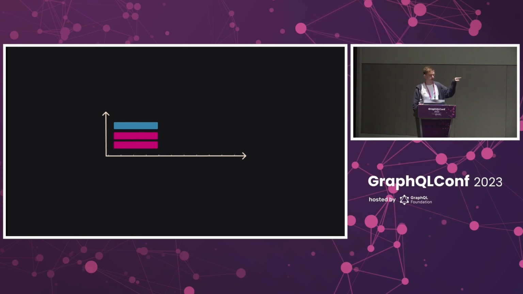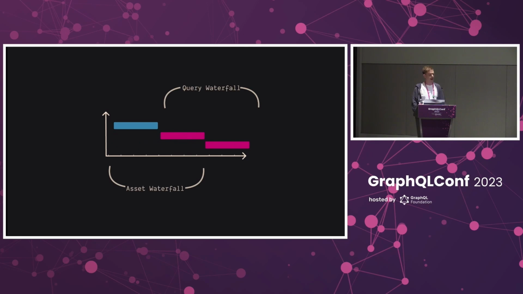But pulling that off requires that your application not only understand the data requirements for all your pages, but also be tightly integrated to your bundler to know how things are going to get split up and how things need to be composed back together to create that final version. Wiring that up manually is pretty tricky, and so it's usually just pushed off for a problem for tomorrow. But frameworks like Houdini are perfectly set up to address this for you. And there are two kinds of waterfalls that I wanted to address today: query waterfalls and asset waterfalls.